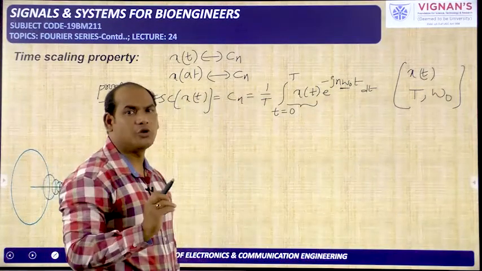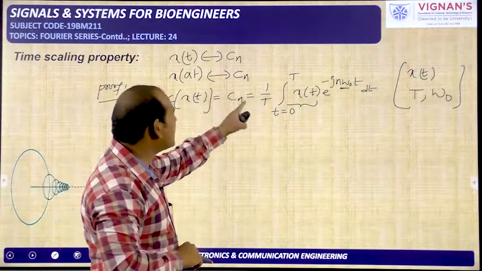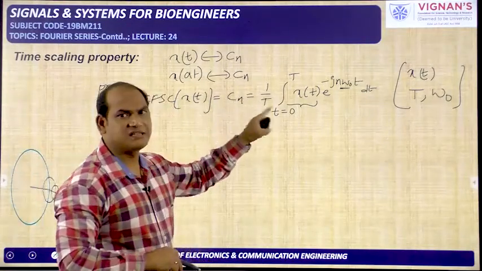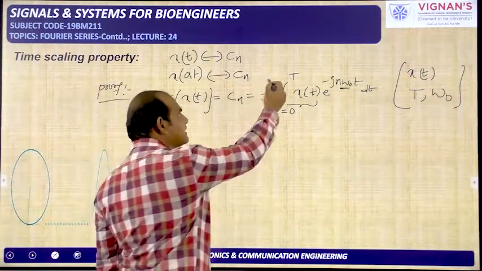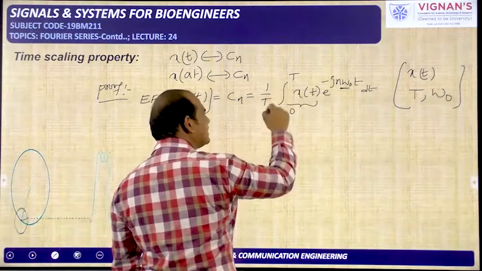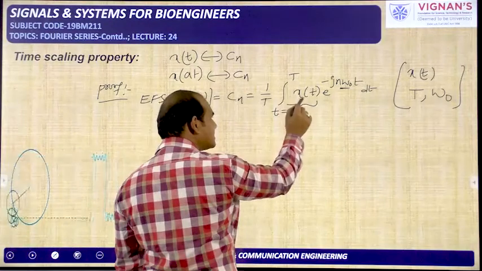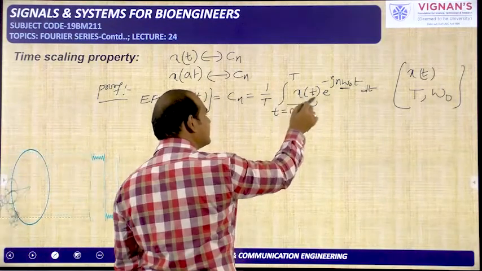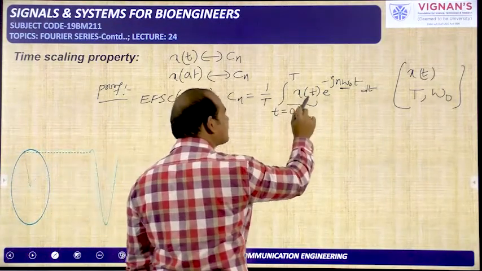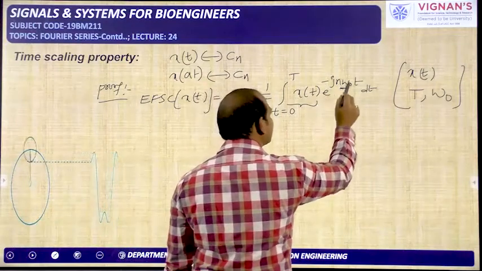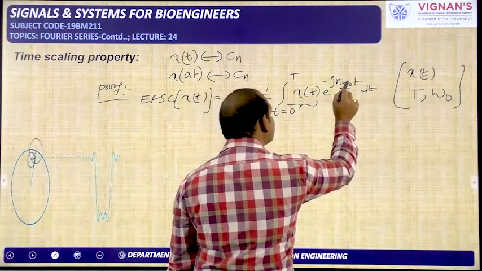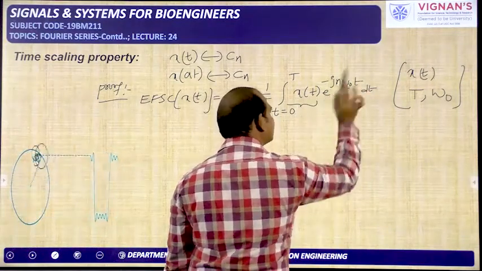Everything is related to x of t only, because this is the Fourier series coefficient of the signal x of t.